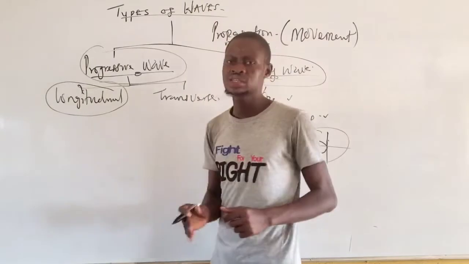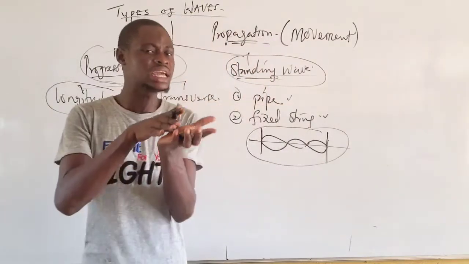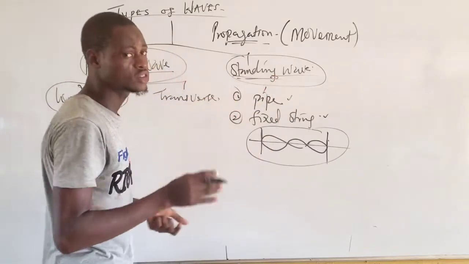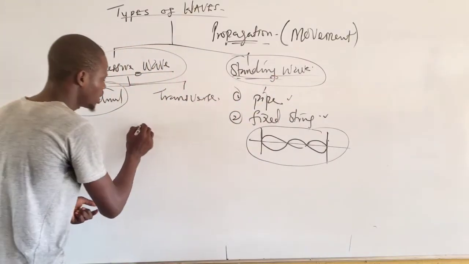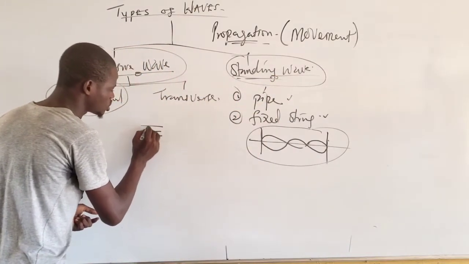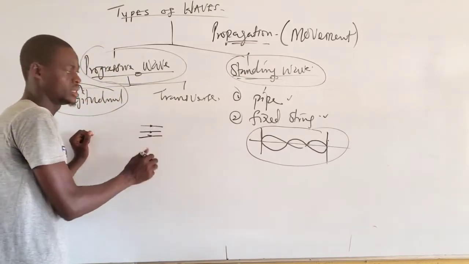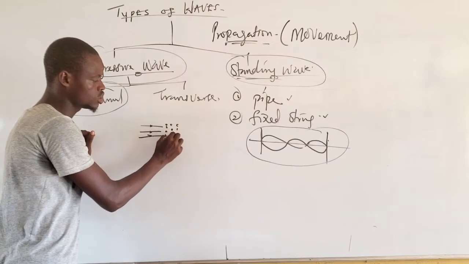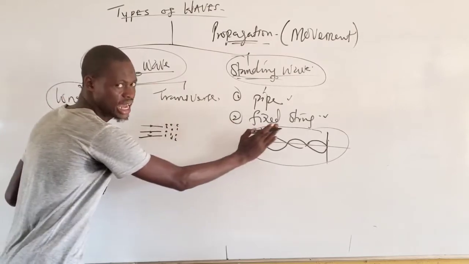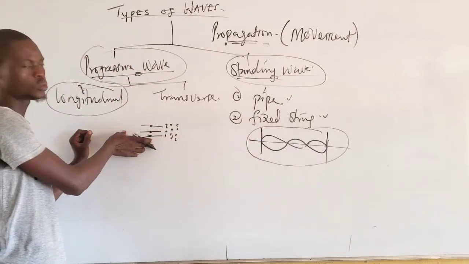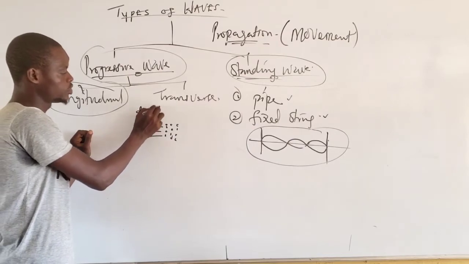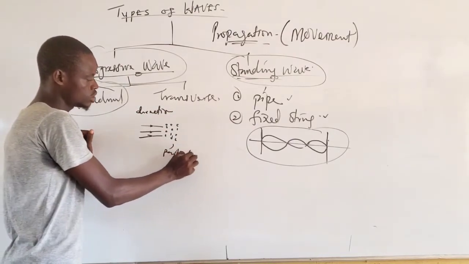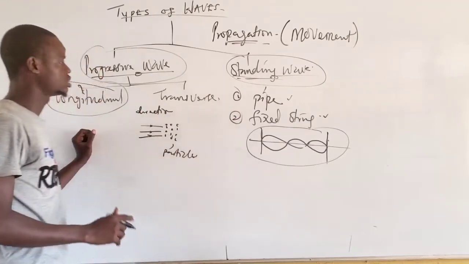Now, for longitudinal wave, we said the particles are moving along the same direction as the wave. It simply means when a wave is generated along this direction, the particles of that medium tend to also drift along that same direction of travel of the wave. This is the direction of the wave. This is the particles of the medium. So they tend to drift along that direction.